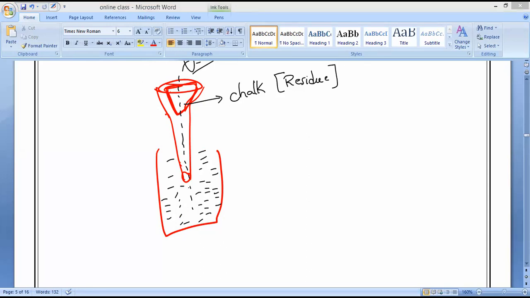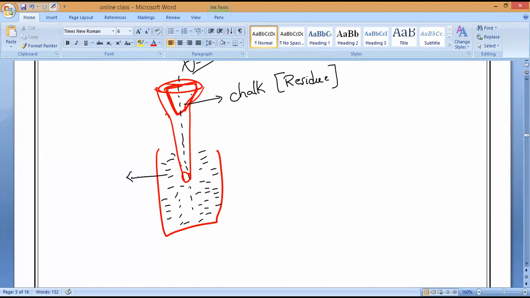Okay. Yes, please. Of course, please try to speak. Will it leave residue or not? Yes, that is what I am saying. Always remember, suspensions will not pass through the filter paper. So I have poured chalk powder through the filter paper. The chalk will be stuck on the filter paper. Only pure water will come down. This is what we call the filtrate.